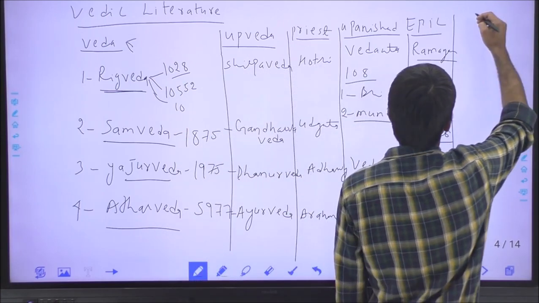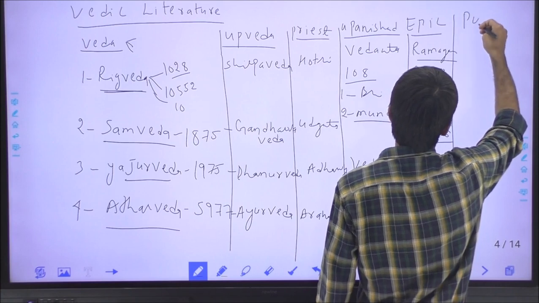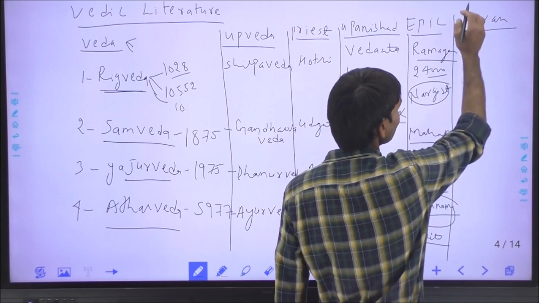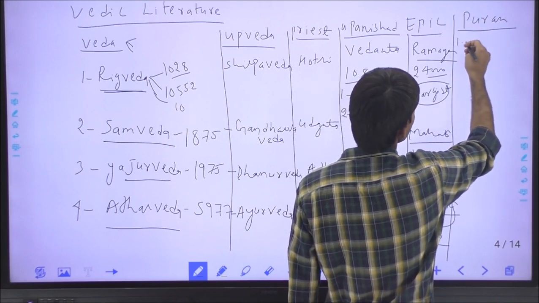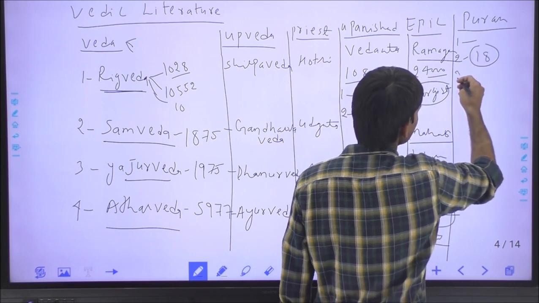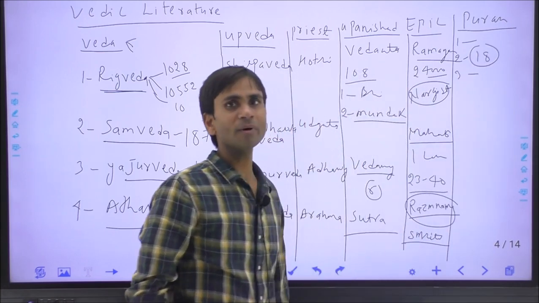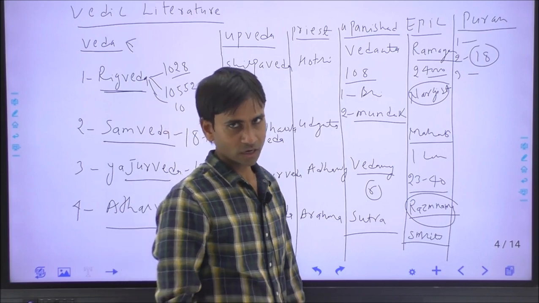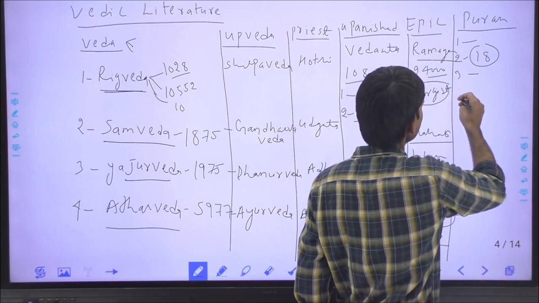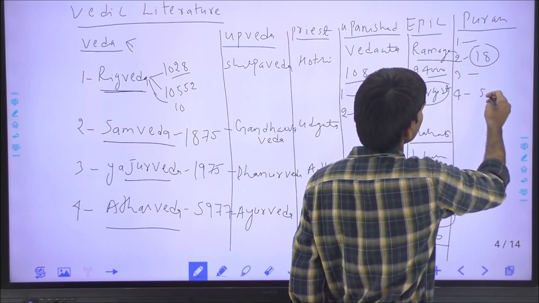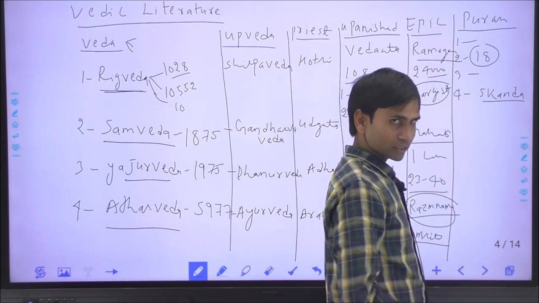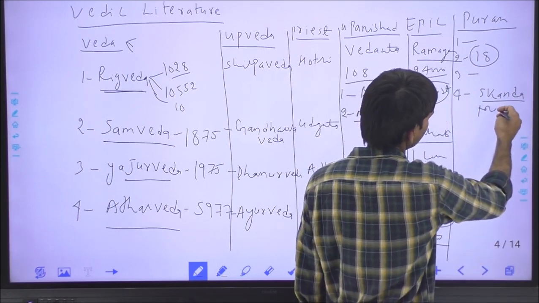And finally, the last texts are the Puranas. Purana means most ancient. Puranas were written during the Gupta age, 5th to 6th century, and there are 18 Puranas in number. They were written by Lomaharshana and his son Ugrasrava, both disciples of Maharishi Vedavyas. The largest is the Skanda Purana, and the shortest is the Markandeya Purana.